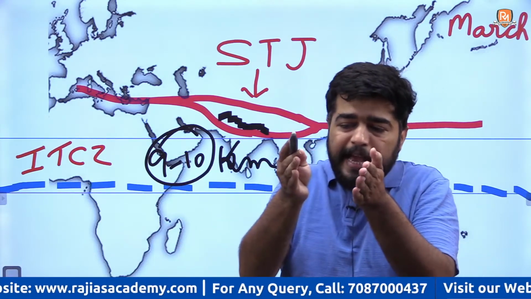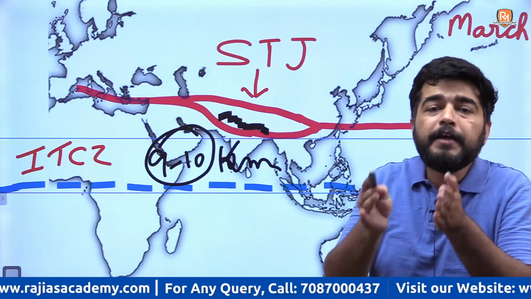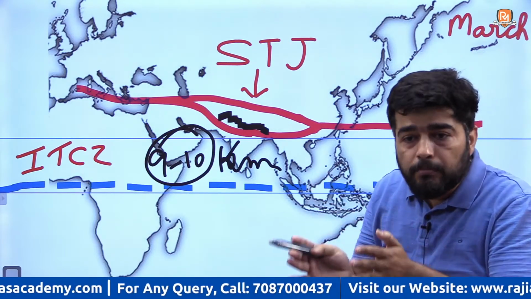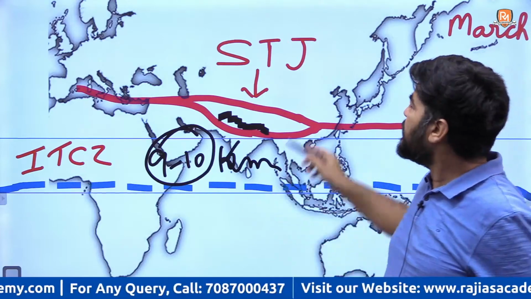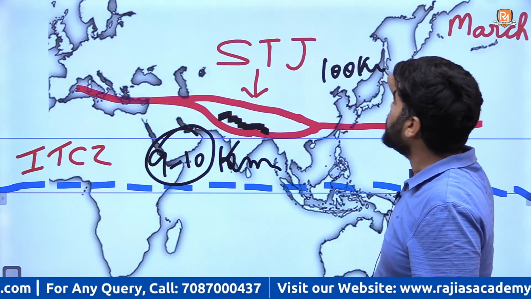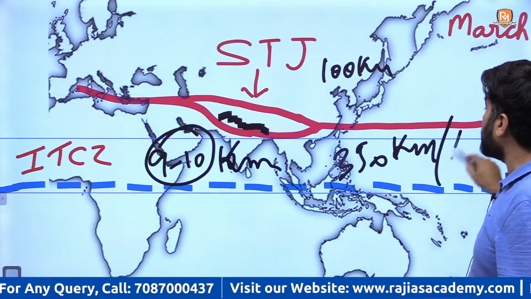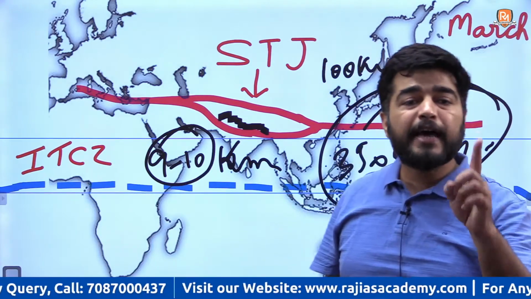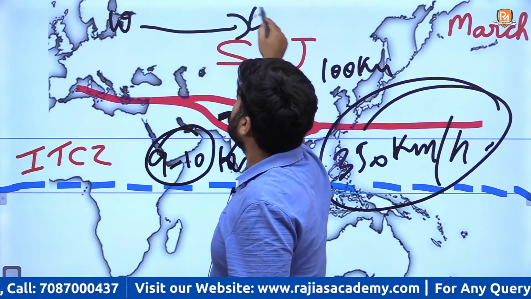This is the narrow band of fast moving winds in upper air circulation. Narrow, fast moving winds. 100 किलोमीटर का डायमीटर होता है usually, and the speed is around 350 km per hour in these narrow zones. And the direction of jet stream is west to east.